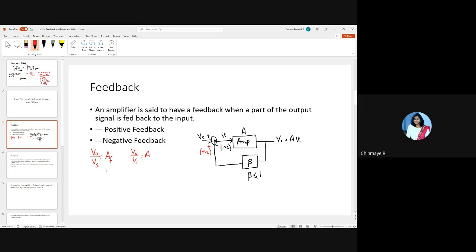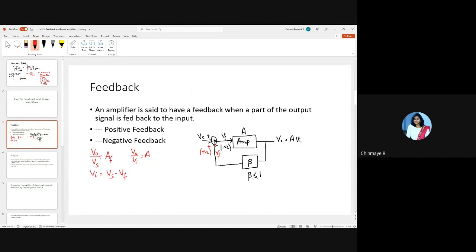So now we'll have to find out V0 by Vs. So here you can see that Vi is equal to Vs. Let me call this feedback voltage as Vf. So therefore I can write Vi is equal to Vs minus Vf.